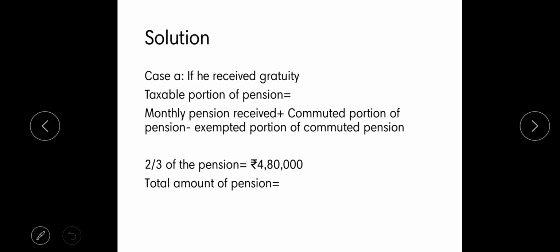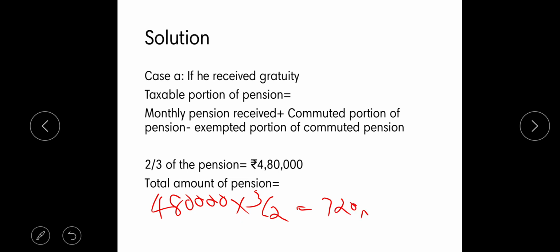It's given in the question that Mr. Ram commuted 2/3 of the pension on 1st June and received 4,80,000. So in order to find the full amount of pension, we can apply the formula 4,80,000 into 3/2. That gives the full amount of pension, that is 7,20,000.